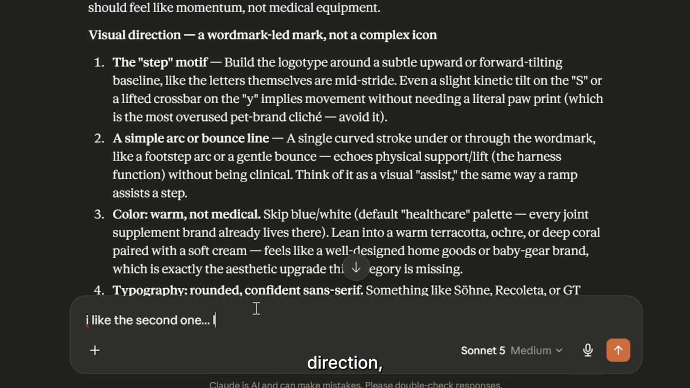Once we're happy with that direction, we move into colors and typography. Again, this isn't random. Every color communicates something. Every font creates a different impression. A luxury brand shouldn't feel playful. A modern brand shouldn't feel outdated.